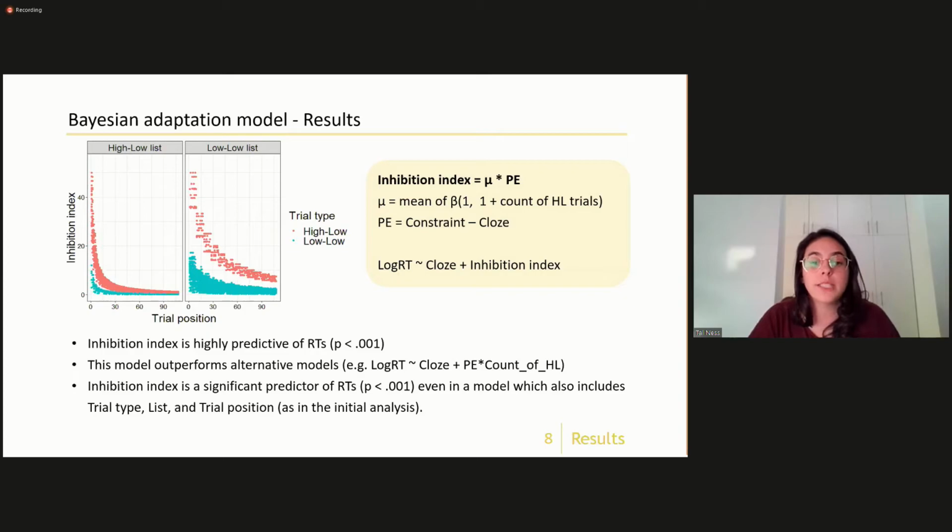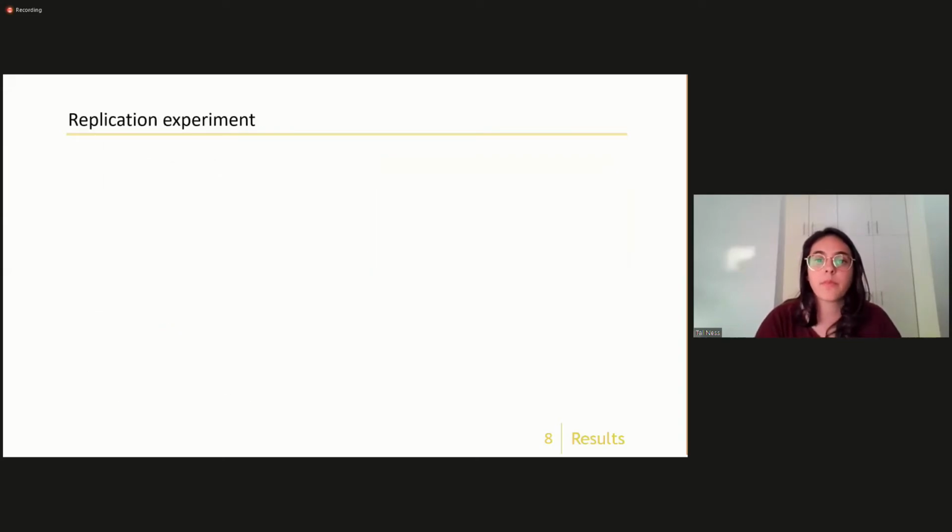The results show that this inhibition index was a significant predictor of reaction times. The model outperformed alternative models, and this inhibition index was significant also when it was added to the basic model I described before, which included trial type, list, and trial position.